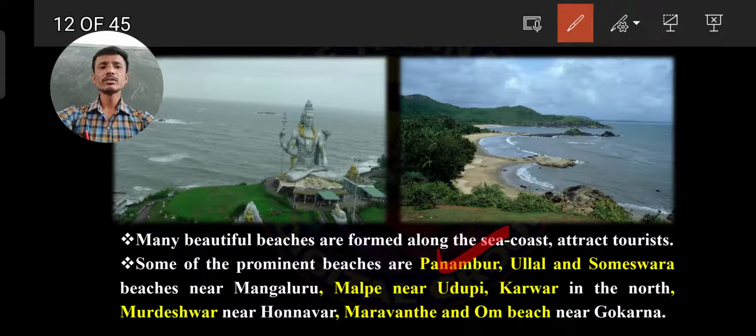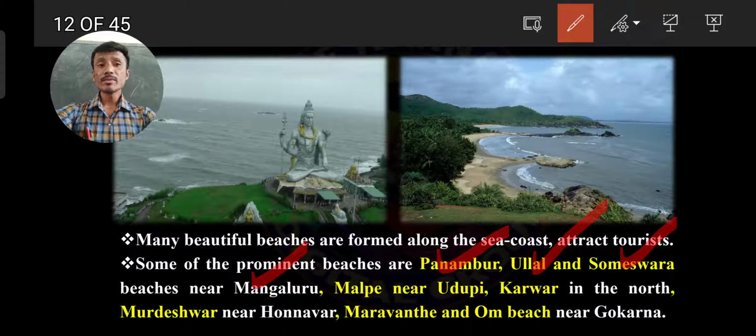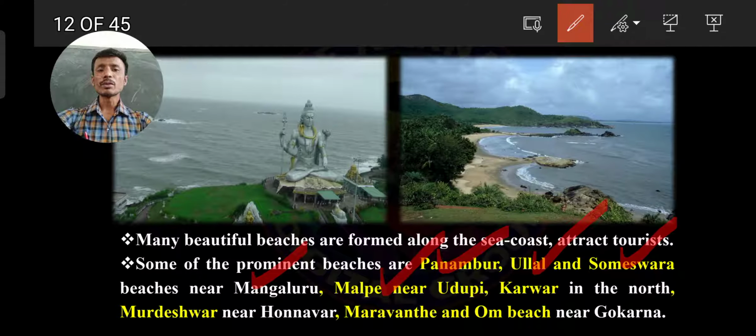Panamburu, Ullala, Someshwara. These three beaches, Panamburu, Ullala and Someshwara, are located near Mangalore. Which are the three beaches located near Mangalore? Panambur, Ullal and Someshwara. Then after, Malpe near Udupi. Another beach, Malpe, is located near Udupi.